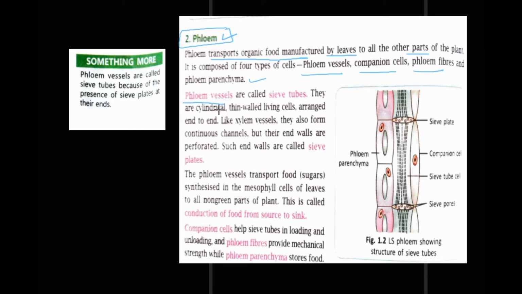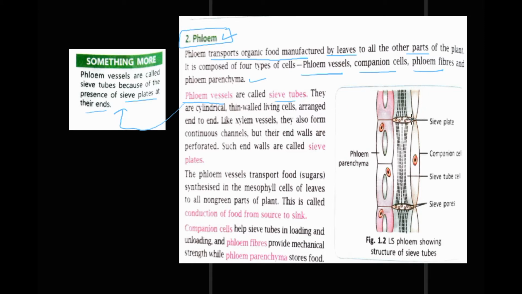Phloem vessels are also called sieve tubes. Why are they called sieve tubes? Here is the reason. They are called sieve tubes because of the presence of sieve plates at their ends. Now we will see in the diagram.